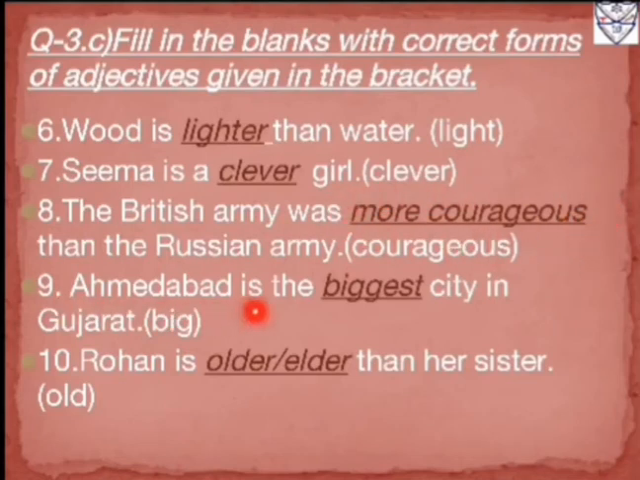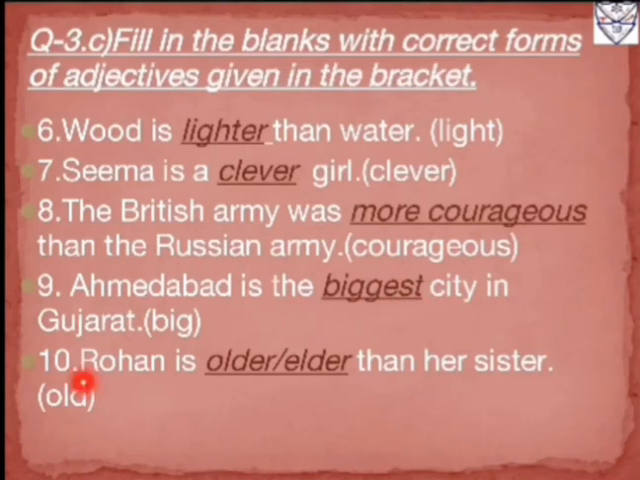Ninth one, Ahmedabad is the biggest city in Gujarat. In the bracket what we can see is an adjective. Adjective is given, that is big, which is also in positive degree. Over here again, Ahmedabad is compared with all the cities in Gujarat. So there are more than one city, right? So over here we can say that the answer will come in superlative degree form. So now to make this word big into superlative degree form, we will add EST, means G will become double, and then we will add EST to form this word into superlative degree. So the answer will be biggest.